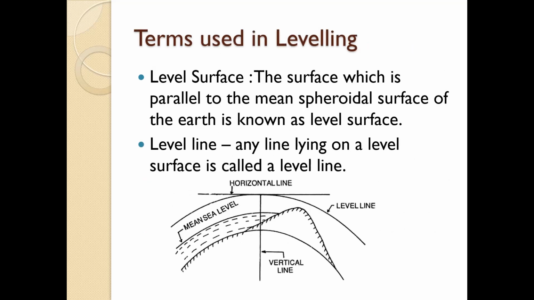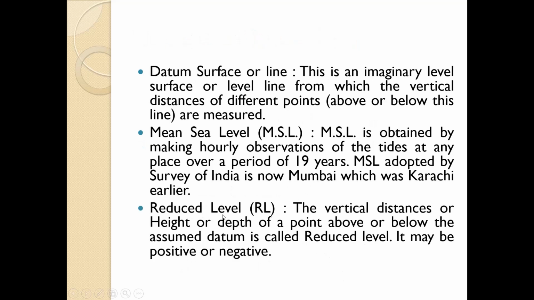The level surface: the surface which is parallel to the mean spheroidal surface of the earth is known as the level surface. So this is the level surface. And level line: any line lying on the level surface is called a level line. So this is the vertical line, this is the horizontal line, and this is the level line, which is again spheroidal, similar to our Earth's shape.